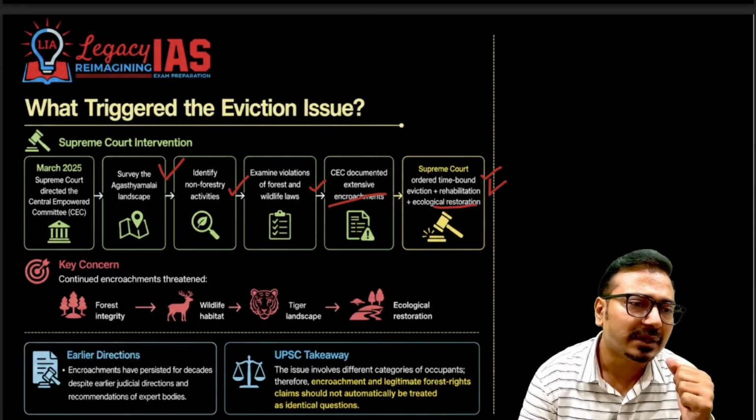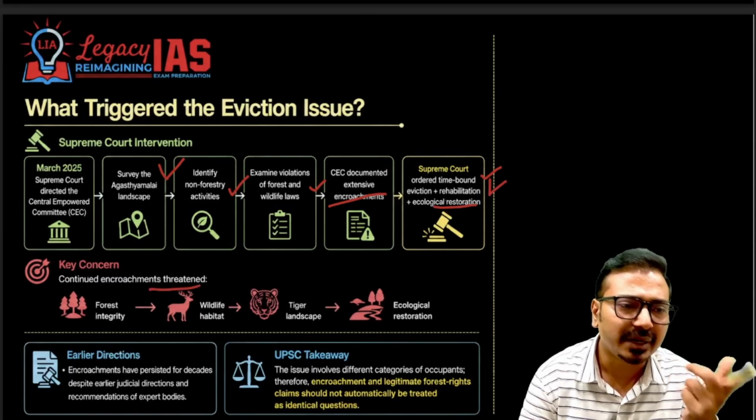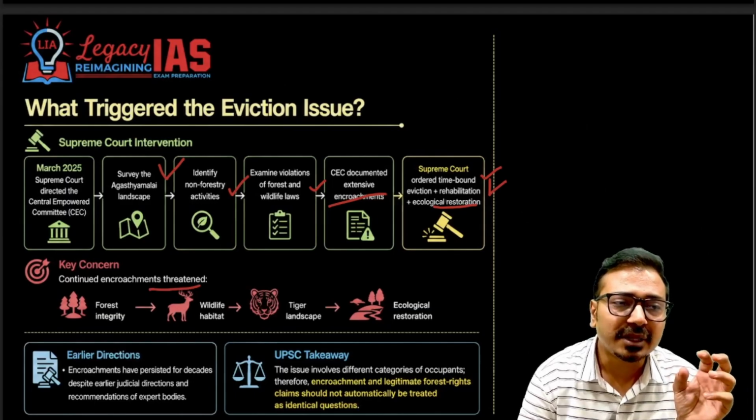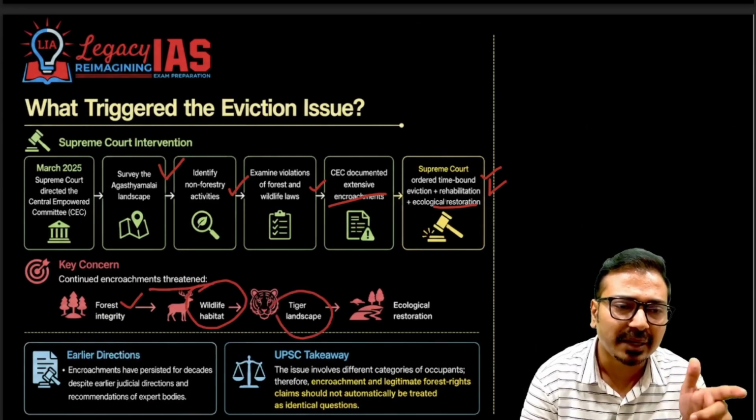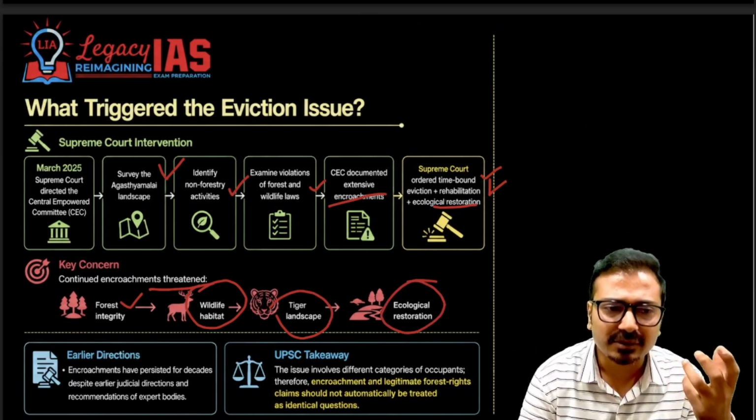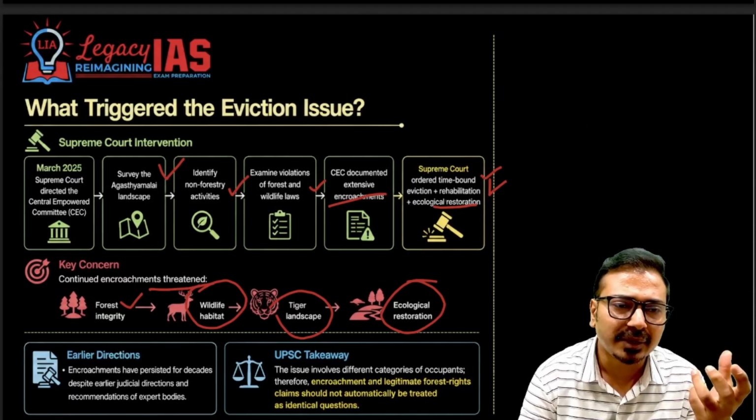Now here we have to understand the concern: continued encroachment results in threatening the forest integrity and wildlife habitat. The tiger landscape is also there, Mudumalai Tiger Reserve is there. Overall, this particular biosphere reserve is very important in terms of ecosystem conservation.